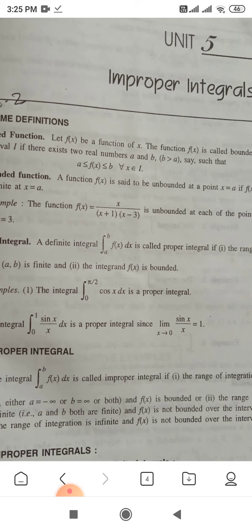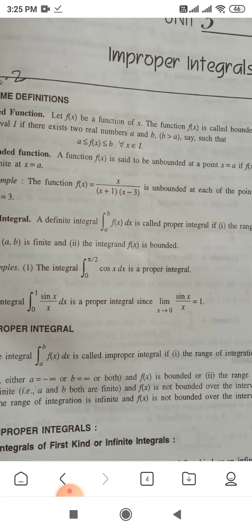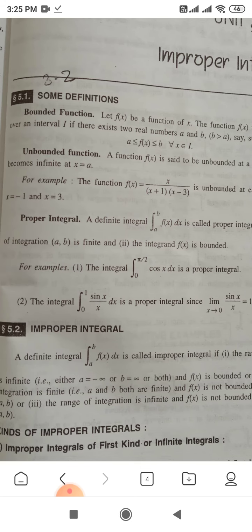Say that function f(x) is greater than or equal to a and less than or equal to b. So f(x) is greater than or equal to a and less than or equal to b. In between a and b, f(x) lies, then such type of function is called a bounded function.